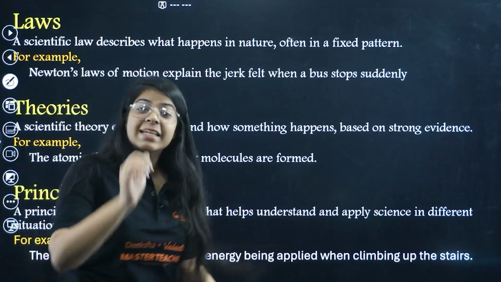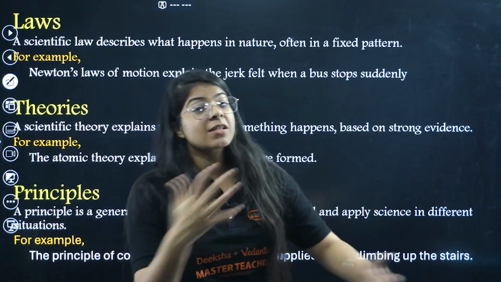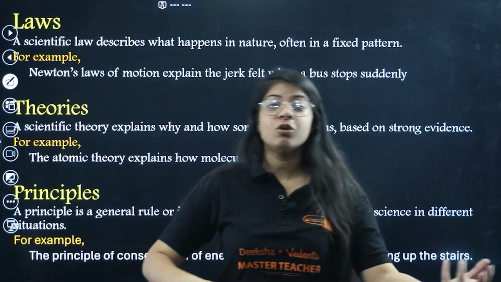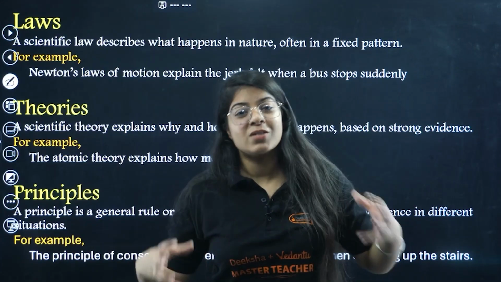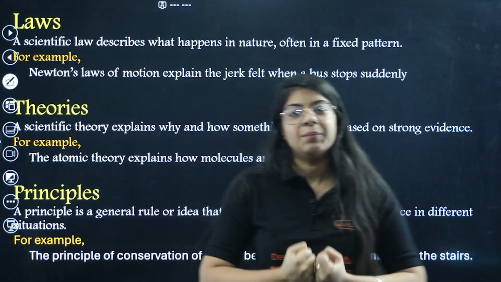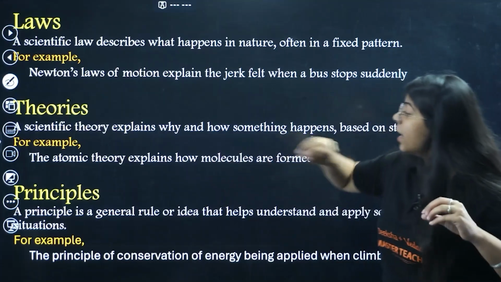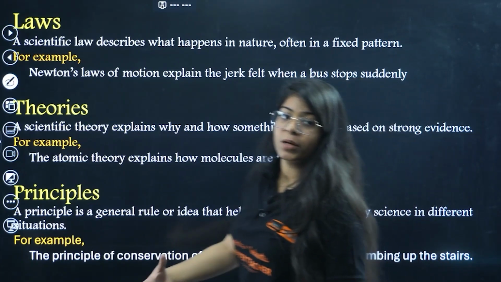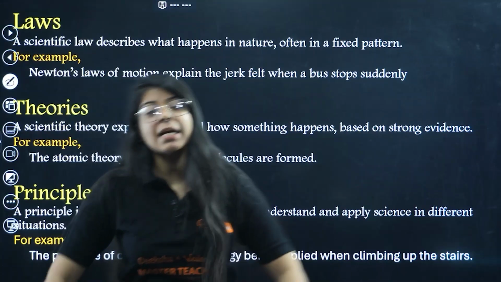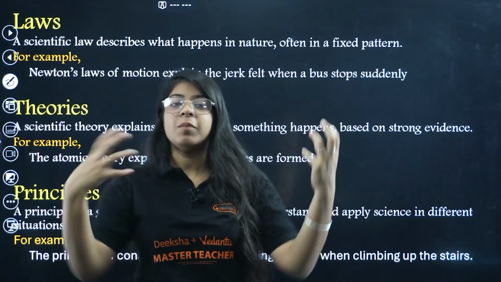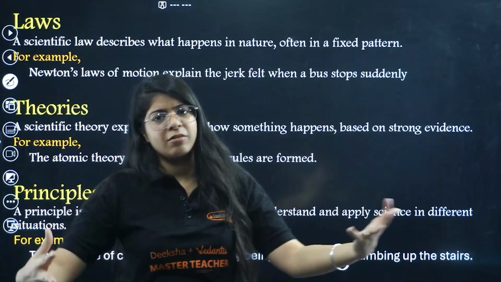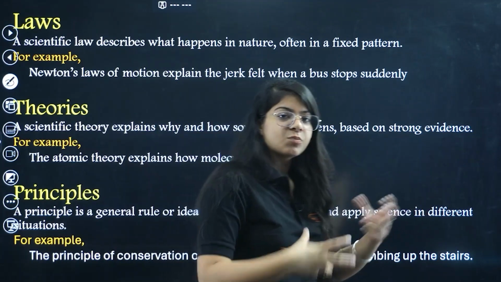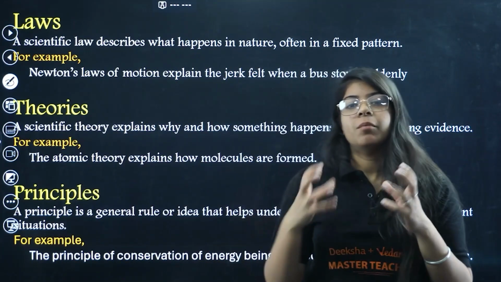But why I experience friction, how I experience it, what the direction of the friction force is, all those things are included in theory. The atomic theory explains how molecules are formed. It will completely explain that there is an atom, another atom, they overlap, then form molecules, with this property. All that comes under theory.